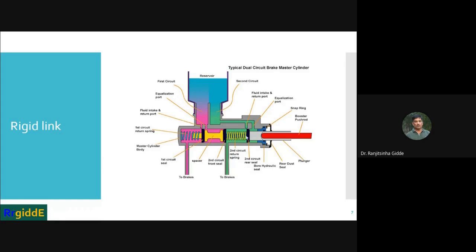Here again one piston, and this one is the push rod. Here this push rod is in contact with this plunger. When the push rod is pushed, this plunger is pushed in this direction.